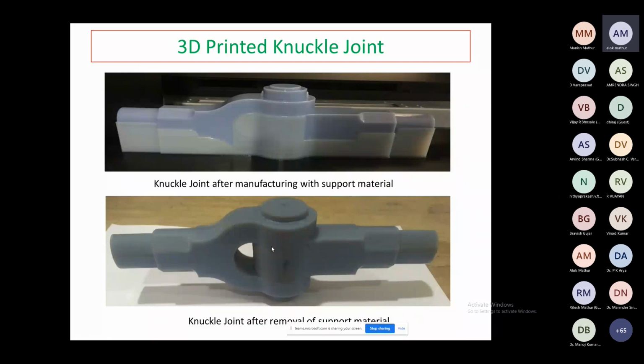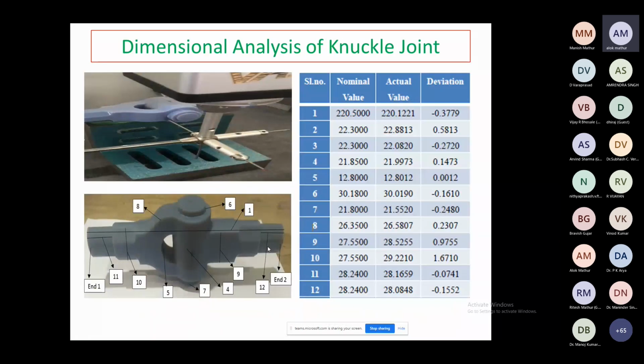Next you can see the dimensional analysis of the knuckle joint. We can do the dimensional analysis on a coordinate measuring machine. In the CMM testing, you can see we have considered 12 different values at different points. The points are already marked, and you can see the nominal value we put in the CAD design model and what we received in the actual part. So there are certain deviations in these types of models. You can see a certain deviation is 0.37. Here is 0.58, a positive deviation. Some negative deviation is again 0.27. This type of deviation we generally get in parts printed with PolyJet technology.